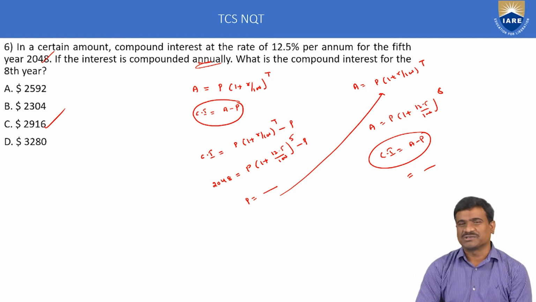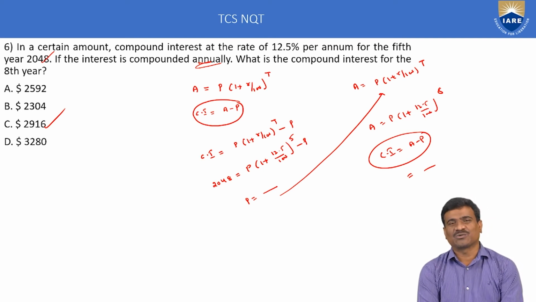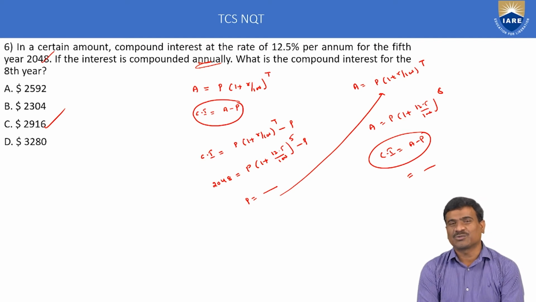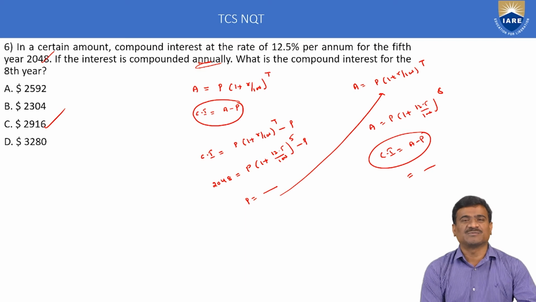First concept. Second concept, compound interest when the rate of interest is compounded half yearly or quarterly. Half yearly method, A is equal to P into 1 plus R by 2 by 100 whole to the power of 2T. And compounded quarterly, A is equal to P into 1 plus R by 4 by 100 whole to the power of 4T. This is called the first concept.